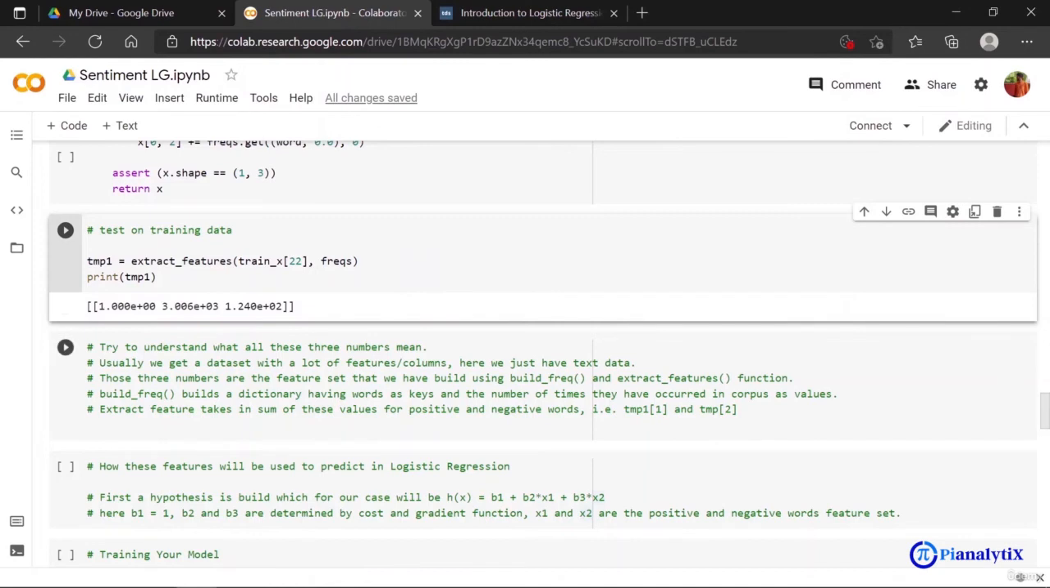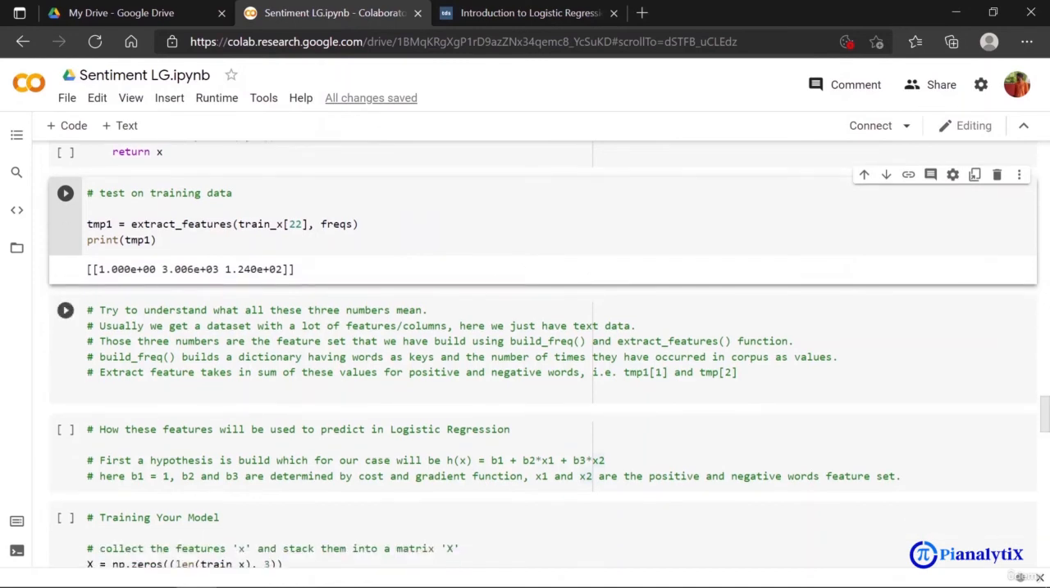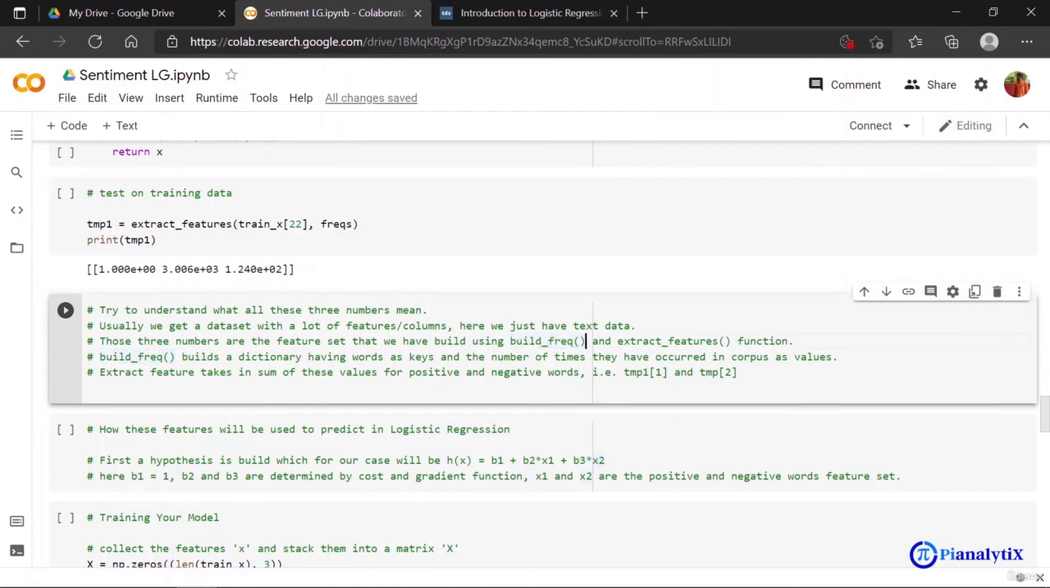Now try to understand what all these three numbers mean. Usually when we get a data set, we have a lot of features and columns. Let's say Iris data set, it has 6, 7 columns having all numbers. But here we just have text data. These three numbers are actually the feature set that we have built using, just as I said, the build frequency function and extract features function. Now build frequency function builds a dictionary having words as keys and the number of times they have occurred in the corpus as values, which I had also shown before. So we extract features and some of these values are the features that we have extracted for positive and negative words.